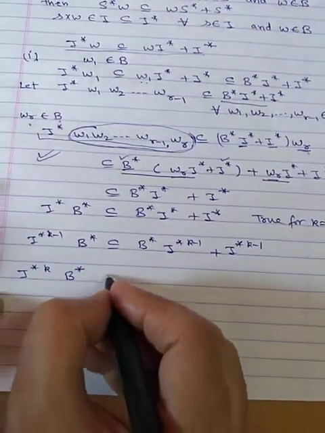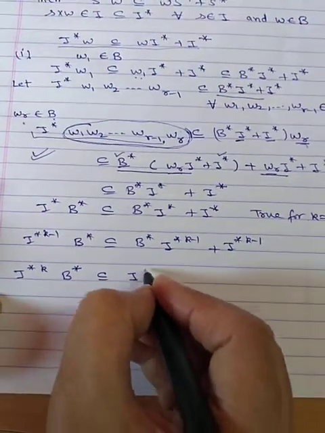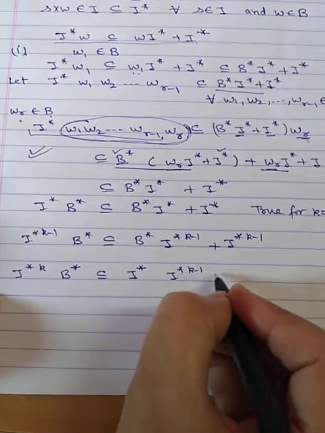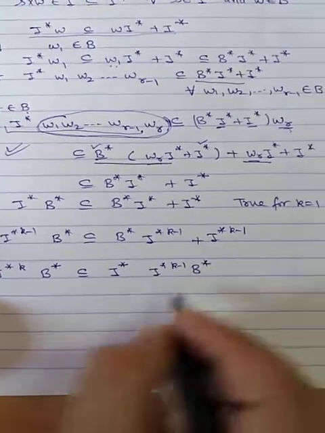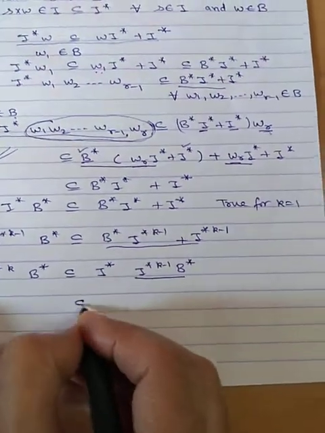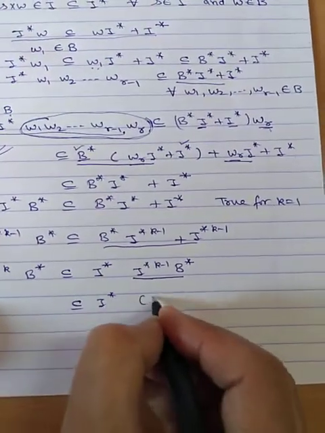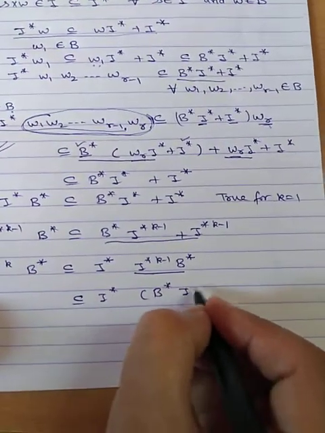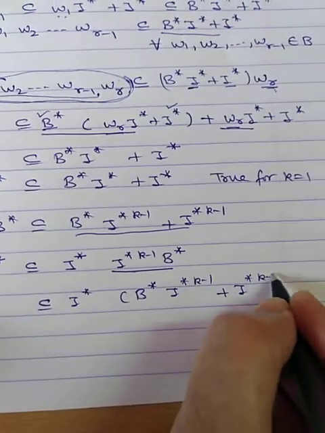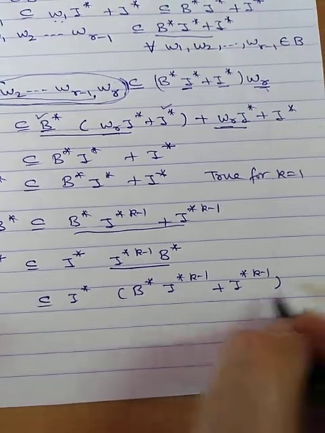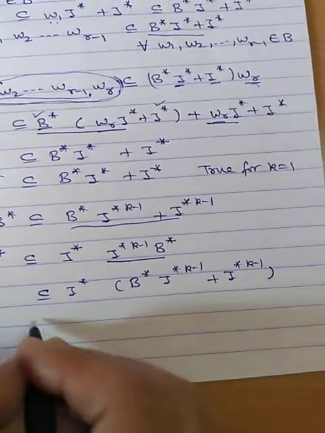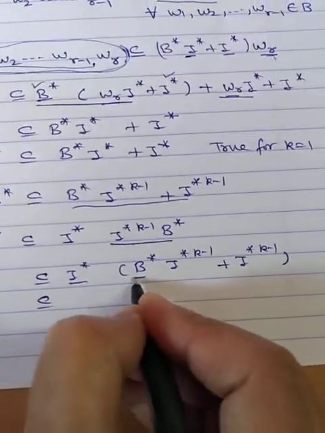So this can be written as I star into I star to the power k minus 1 into B star, and for this we make use of this. So this is contained in I star, B star, I star to the power k minus 1 plus I star to the power k minus 1.